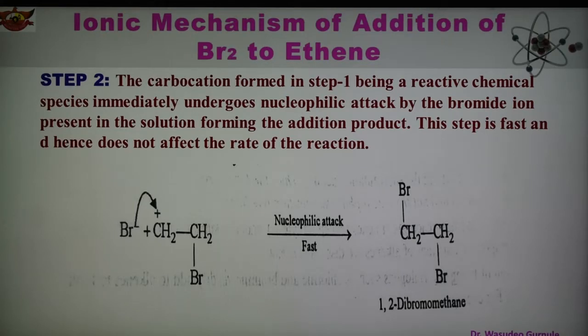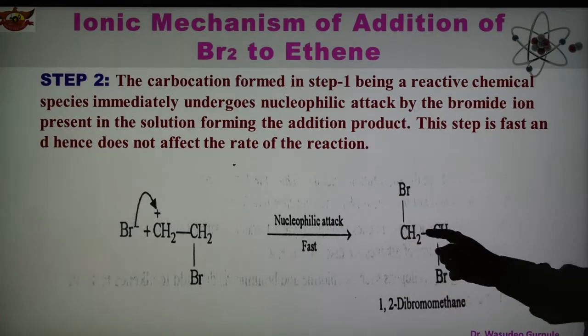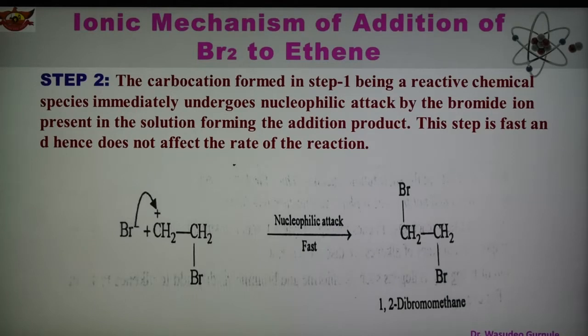So in step 1 the carbocation is formed, and in the second step the carbocation reacts with the bromide ion present in the solution, and nucleophilic attack by this bromide ion takes place, and now we get the addition product. The name of this compound is 1,2-dibromomethane. So these are the two steps of the reaction mechanism, the ionic mechanism of the addition of bromine to ethene.